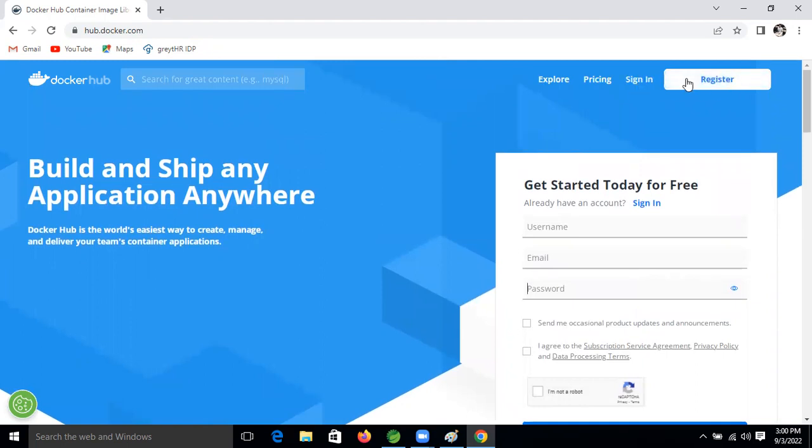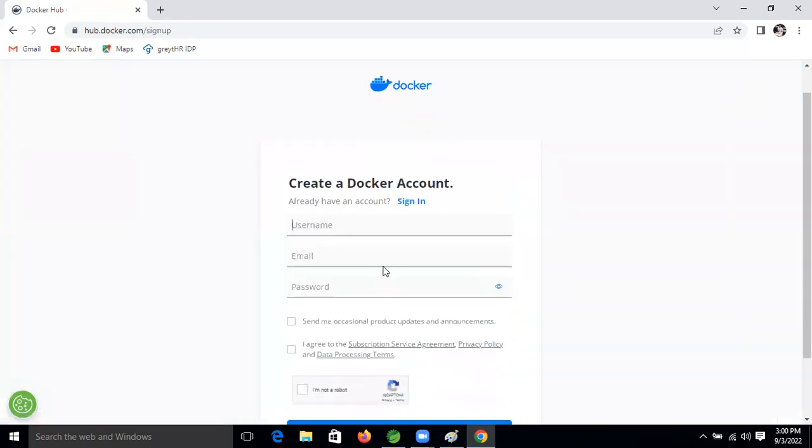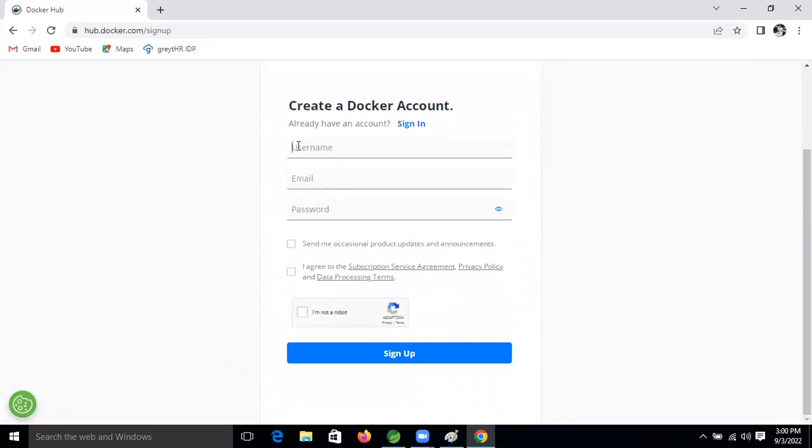So those who don't have a Docker account, go to the register button. After that, give your username. Whatever username you give, that username will become your user account name, right?